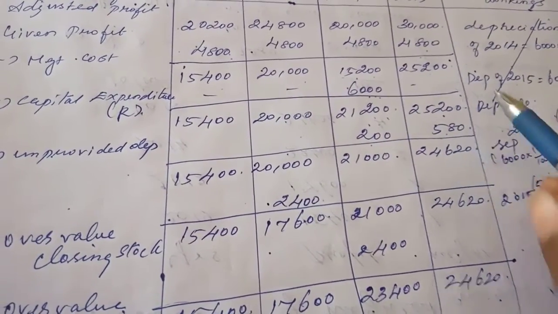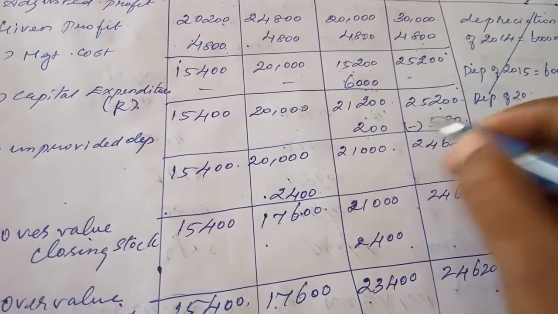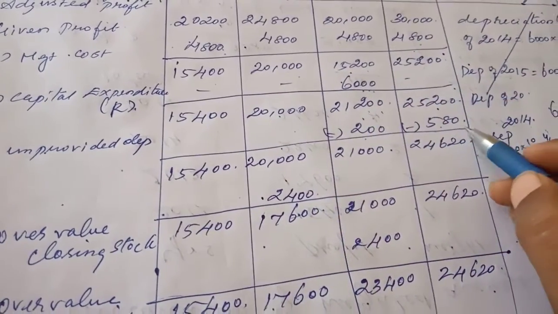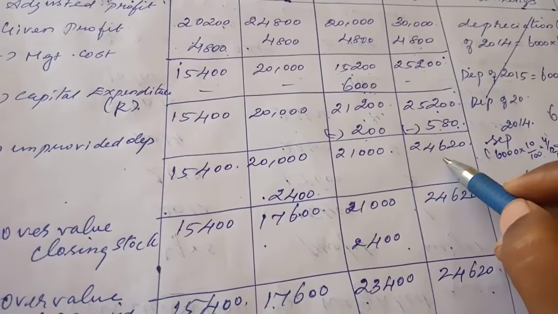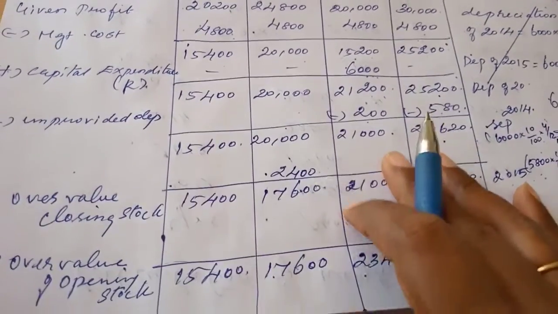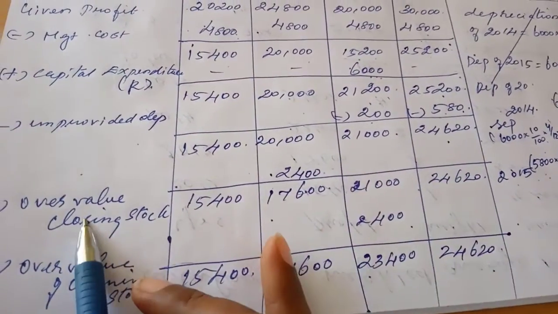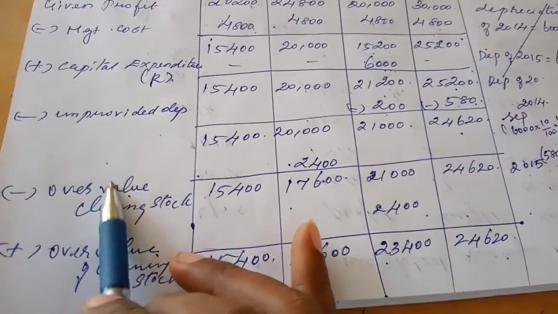And 25,200 minus 580, you will get 24,620.